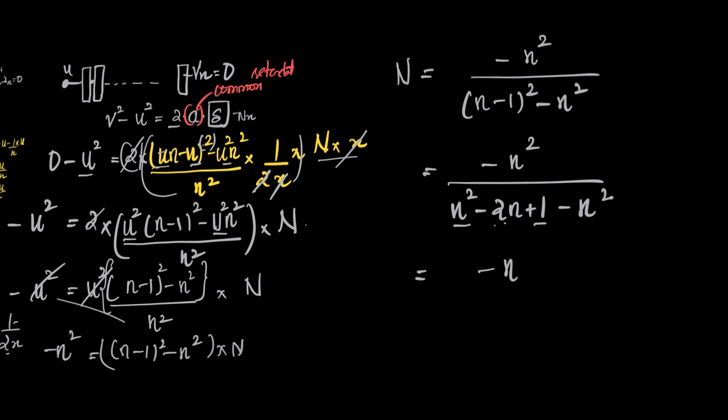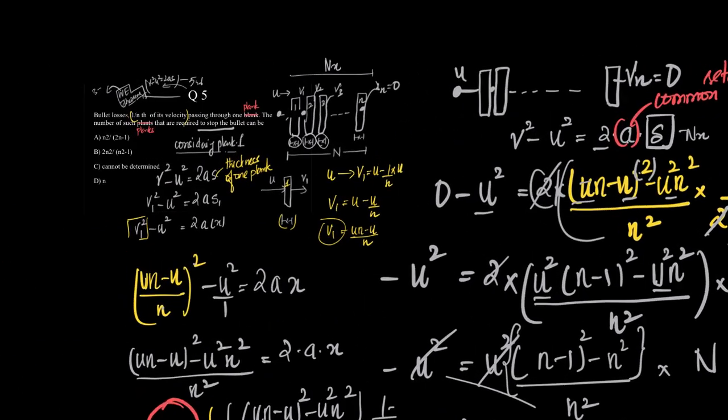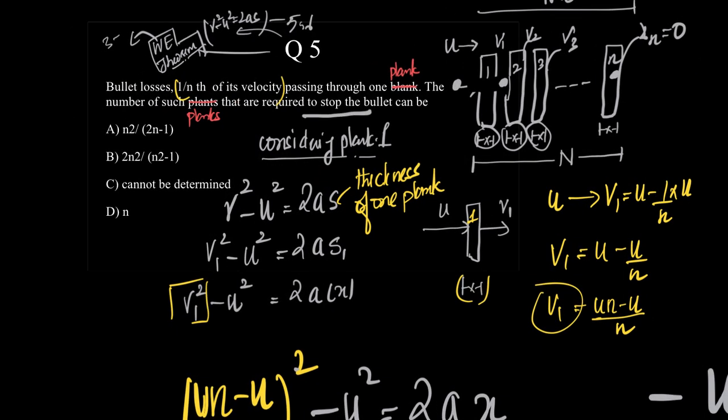This is equal to minus n square by n square and n square will cancel off. So what we get is minus n square by 1 minus 2n, or we can write this in a different way, n square by 2n minus 1. So capital N, which is the number of planks, is equal to n square by 2n minus 1. Let us now check the options. So the option is option A, n square by 2n minus 1.